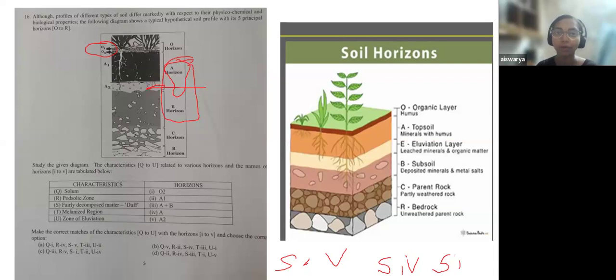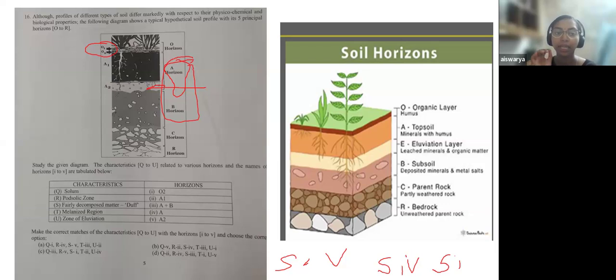You can directly come to the O horizon, right? Even if you do not know anything about the soil profile, you could have directly come to the O horizon. We will be studying all the horizons in detail, and if you could recall everything at that moment, it would have been an easy question. Otherwise, this is how you could have approached this question. It says it's a fairly decomposed matter. Where do you find this fairly decomposed matter? You can find it in the very top layer, right?